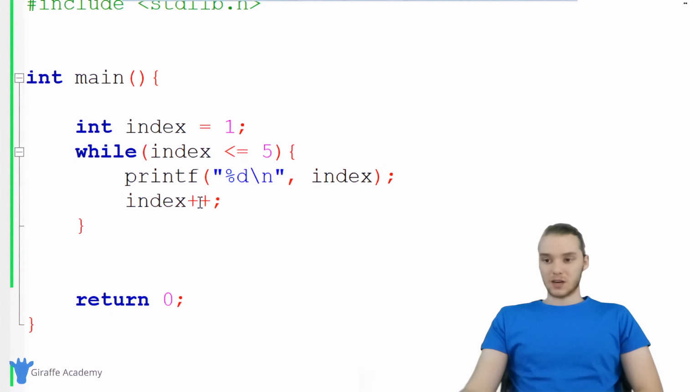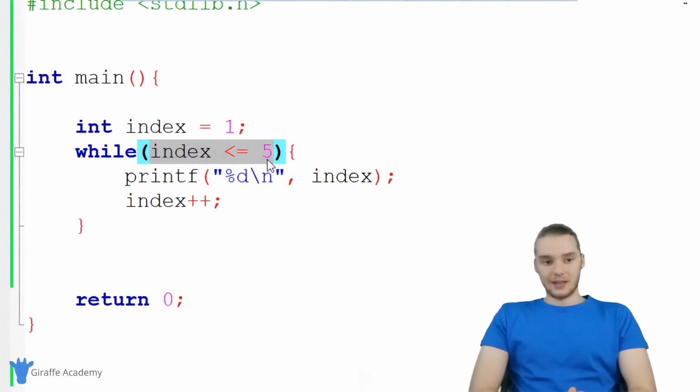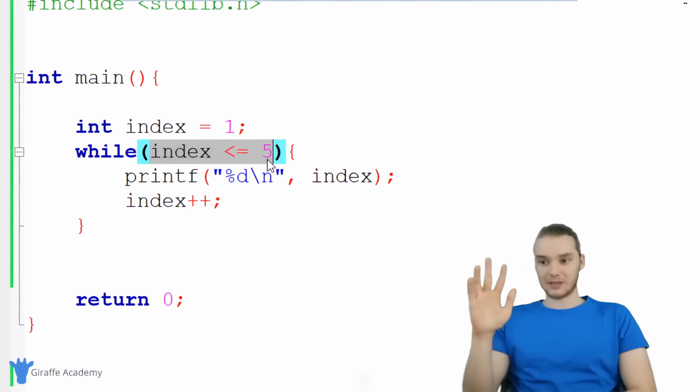Then C is going to come all the way back up here, and it's going to check this condition again. So it's going to say, okay, is index less than or equal to 5? And index at this point is equal to 2, so it's less than 5.